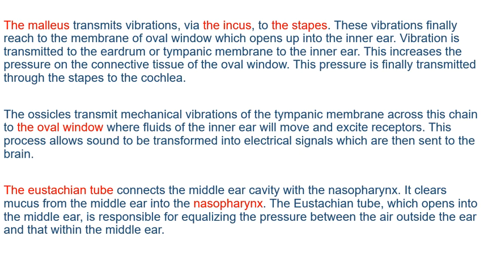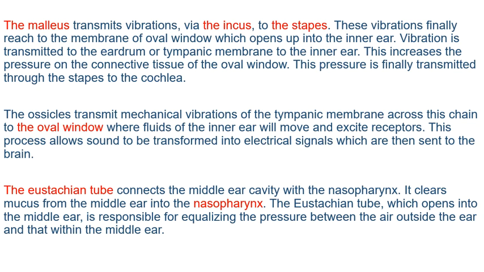Fine, you all know amplification, that is what we are talking about here. Then the ossicles transmit mechanical vibrations from the tympanic membrane across the chain to the oval window, where the fluid of the inner ear will move and excite receptors.